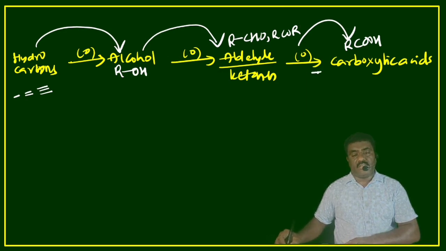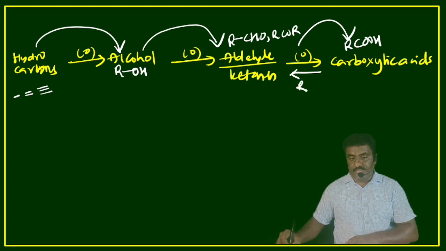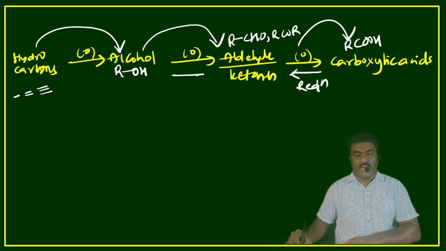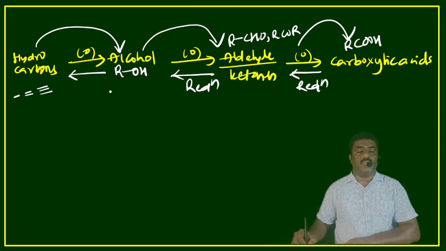The reverse, carboxylic acid to aldehyde, is a reduction process. Carboxylic acid reduction gives aldehydes and ketones, aldehyde and ketone reduction gives alcohol, and alcohol reduction gives hydrocarbons.